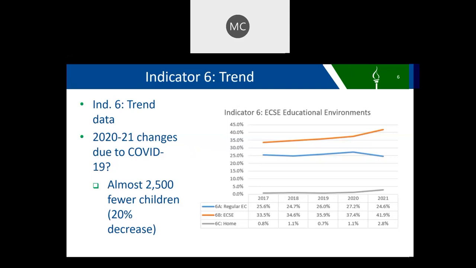The gray line shows that a very small percent of ECSE children receive all of their special education services at home. The data for 2020-21 shows some differences from the prior years, probably due to COVID-19. We saw a large decrease in the number of children being served in early childhood special ed because of school closures and families opting to limit exposure.